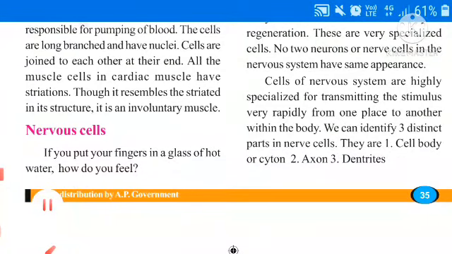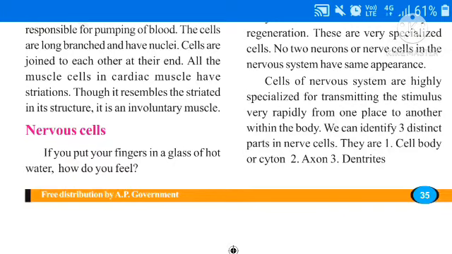My dear children, once remember nerve tissue. Nerve tissue made up of nerve cells. Here, nerve cells are present in the nerve tissues.